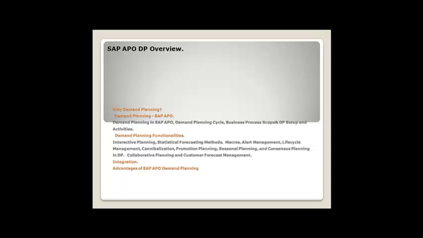These are the topics we are going to cover in this presentation.